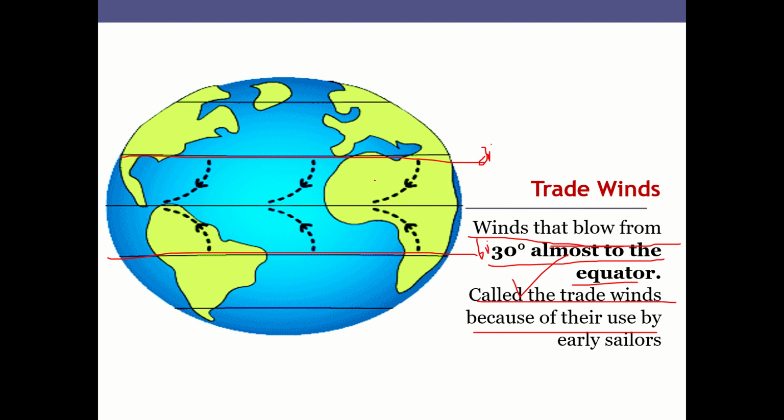All those shipping containers and other ships that move across the continents primarily operate between 30-degree north and south of equator. So that's why the word trade winds is given to us.